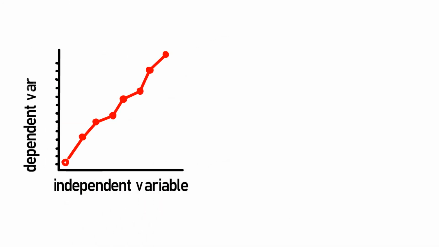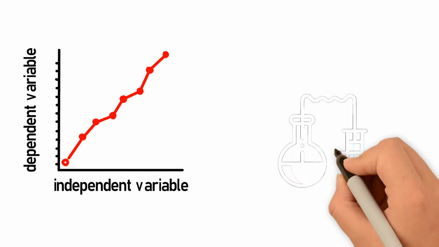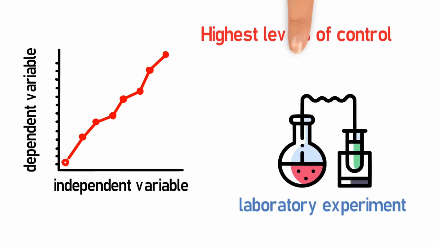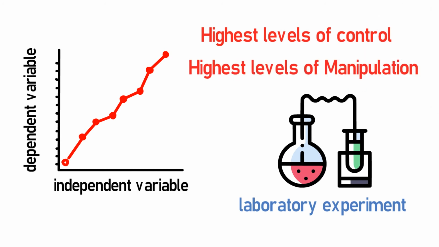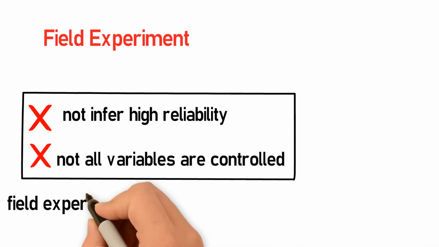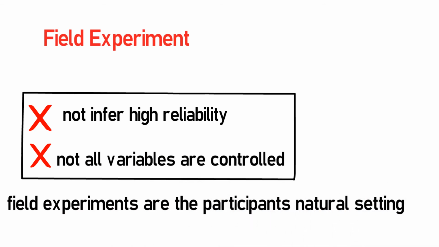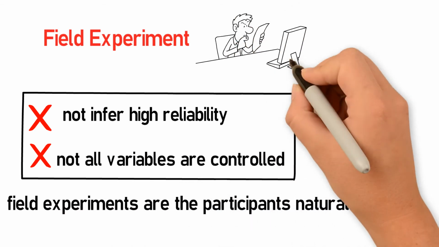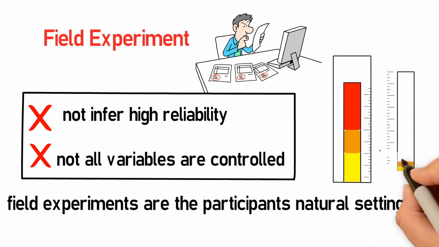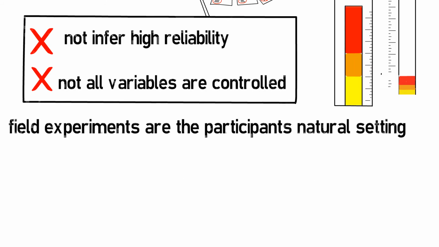We need to manipulate the independent variable to measure the effect on the dependent variable, and therefore the most reliable method is the laboratory experiment, as it allows the highest levels of control and the highest levels of manipulation on the independent variable. A field experiment does not infer high reliability, because not all variables are controlled, as field experiments are in a natural setting. Therefore, we are not able to repeat the study in exactly the same way, because the environment could have changed slightly between studies, and we also have less control over extraneous variables.